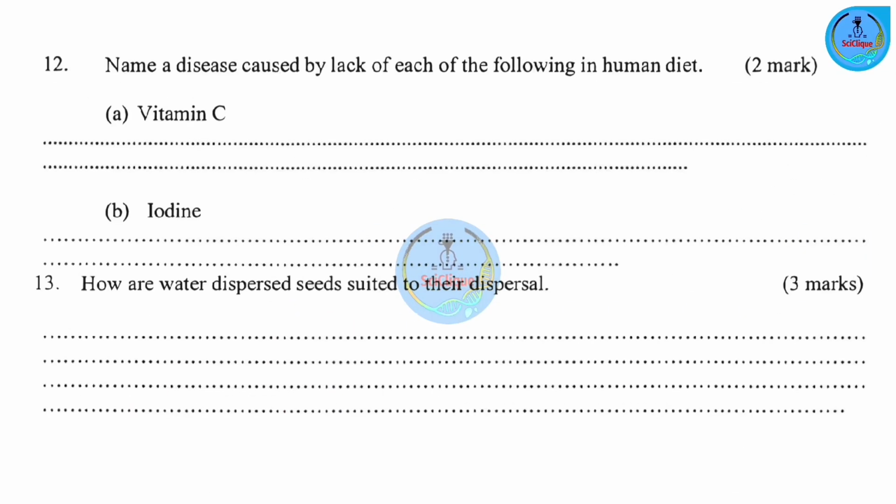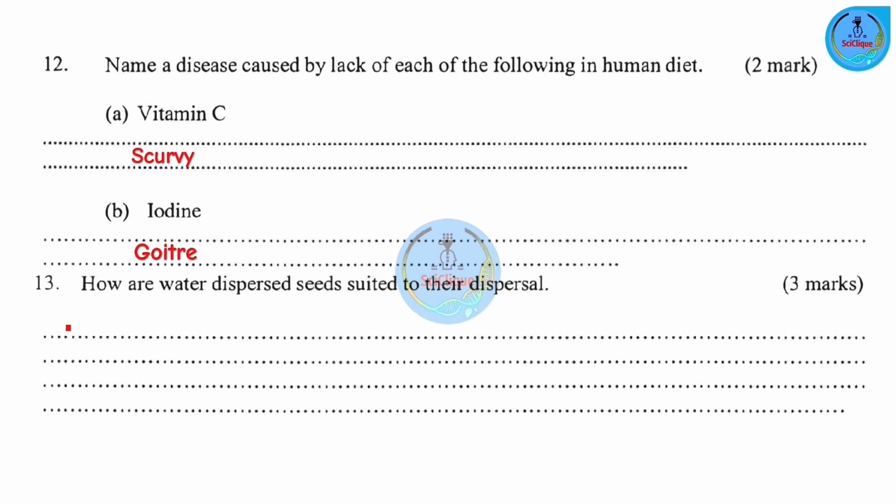Question number 12. Name a disease caused by the lack of each of the following in the human diet. Part A. Vitamin C, scurvy. B. Iodine, goiter. Question number 13. How are water dispersed seeds suited to their dispersal?